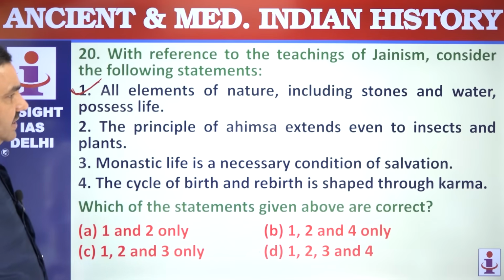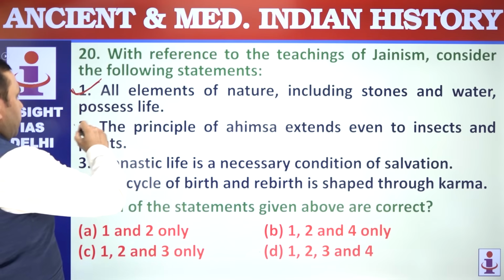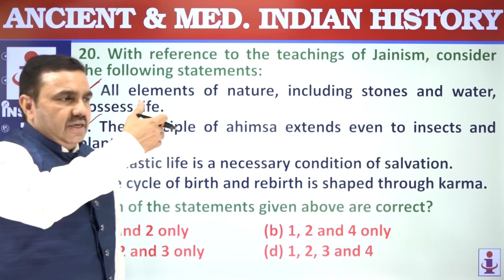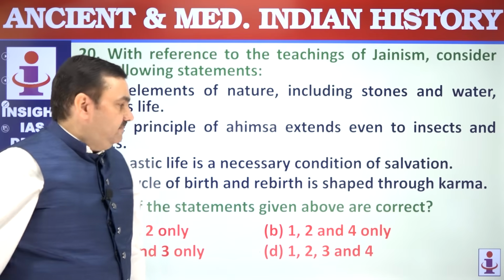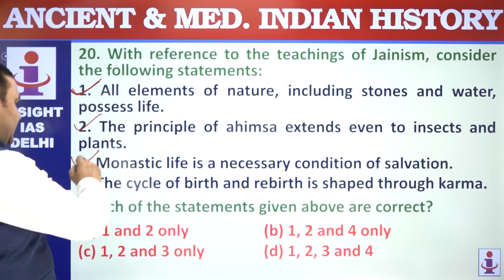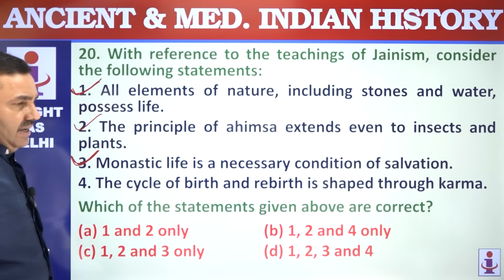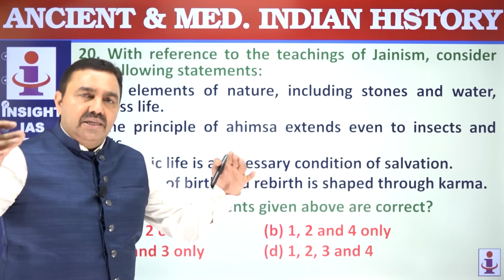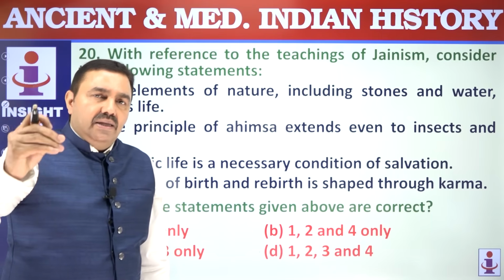The principle of ahimsa extends even to insects and plants. You can't even breathe in insects or bacteria. That's why the Jaina monks put a white cloth on their face. Monastic life is a necessary condition for salvation because asceticism, hard life, was key. And in this Jaina system, the last phase in the process of hard life, monastic life, was sallekhana, death through